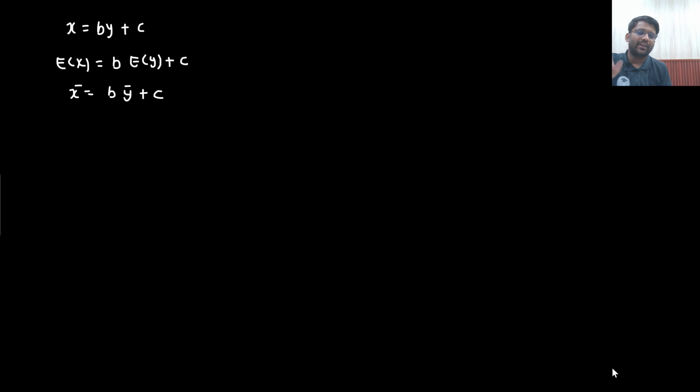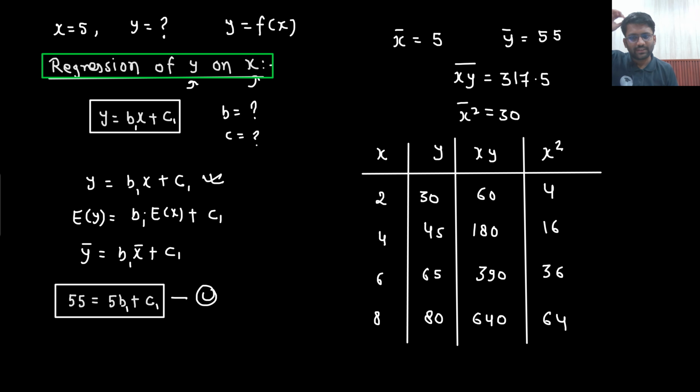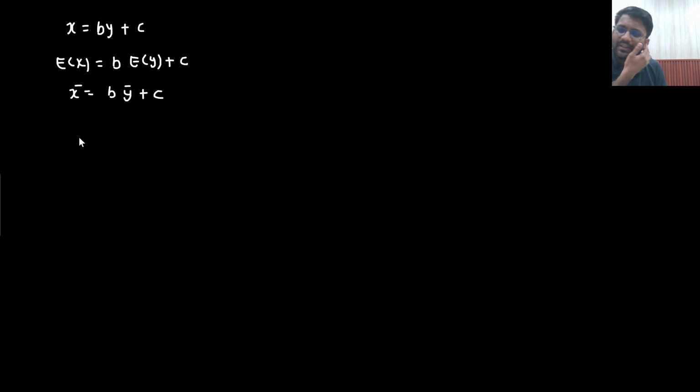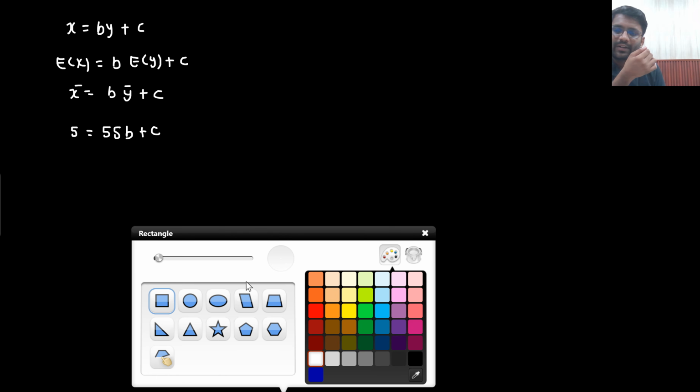Now this is the equation. Can I find out x bar? Yes sir, already I know. What is x bar? x bar is 5, y bar is 55. So x bar is 5, y bar is 55, so 5 equals 55b plus c. So this is the first equation that you are getting, which is your matter of concern.